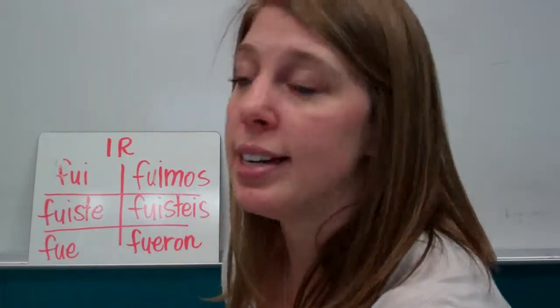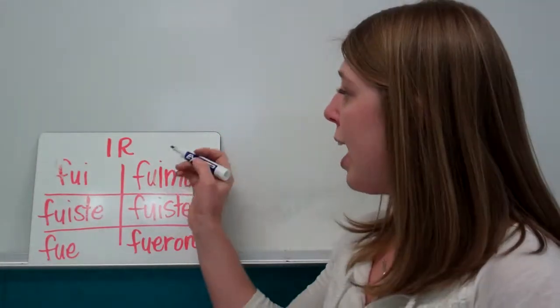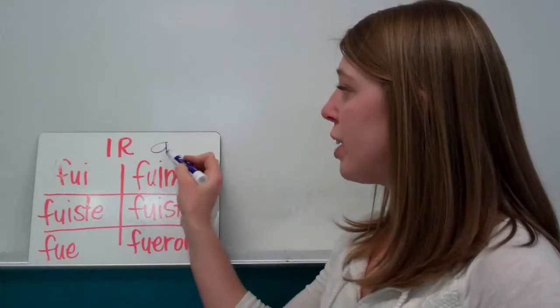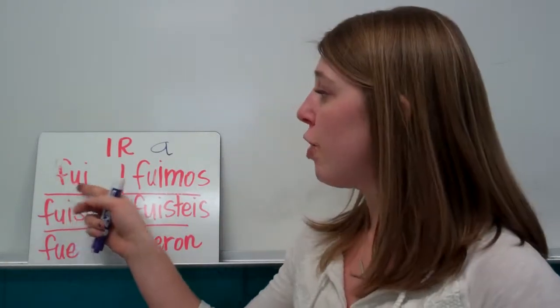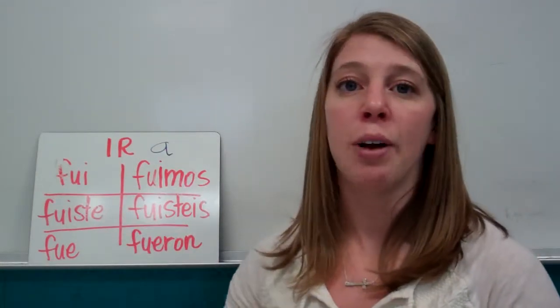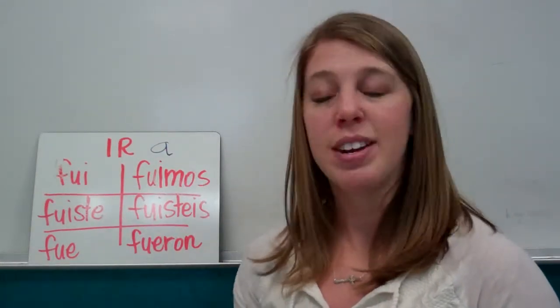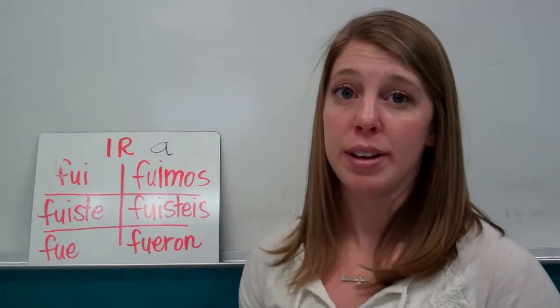Well, there's a little hint. Anytime you have ir, you're always going to have an a followed behind it. So anytime you see fui a, you know it means I went to somewhere. If it doesn't have the a, it's probably going to be ser.